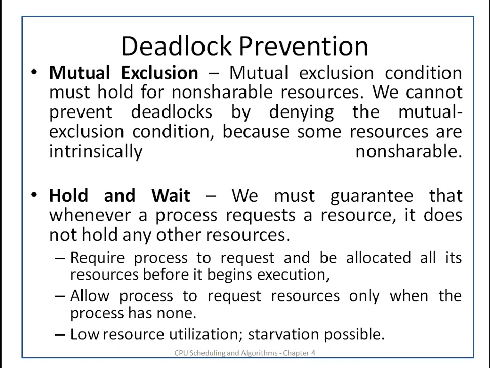The second rule that can be followed is to allow the process to request a resource only when the process has none, so that hold and wait will not occur. Let us take an example. The process requires a printer for printing the output at the end, a keyboard to get the user input, a CPU for processing, and memory to store the data.